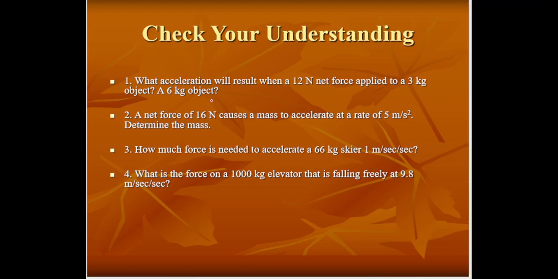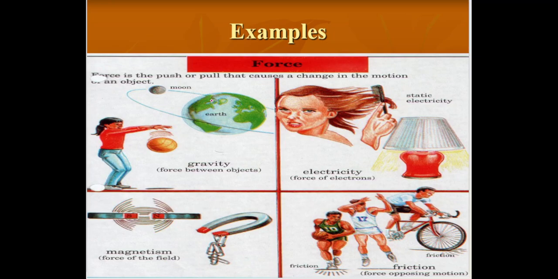Also, I have solved some questions here, and now the examples are of force. Force is basically the push or pull that causes a change in the motion of an object. As we can see, the moon is moving around the earth, and the earth is moving around the sun, and the sun is carrying all of the planets through the galaxy. Here you can also see forces between objects: gravity, static electricity, magnetism, and the friction force.